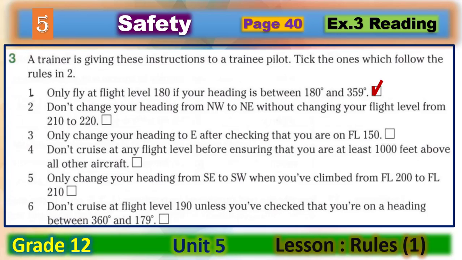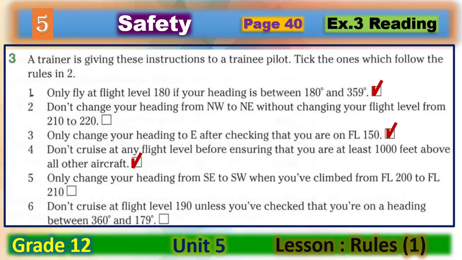Let's have a look at number 3. Only change your heading to east after checking that you are on FL 150. Yes, this is right. We should take this. Number 4, don't cruise at any flight level before ensuring that you are at least 1,000 feet above all other aircraft. It's very important, and this is true. We should take this.